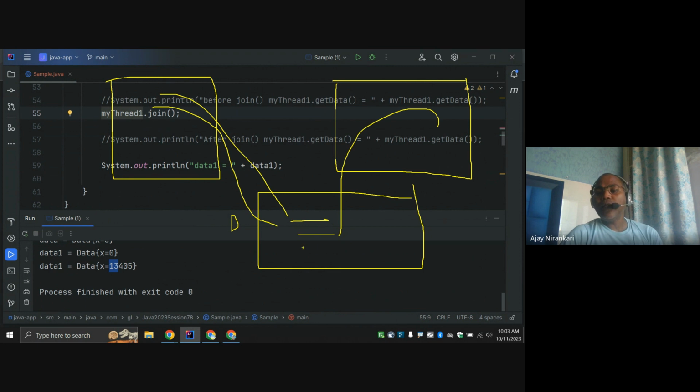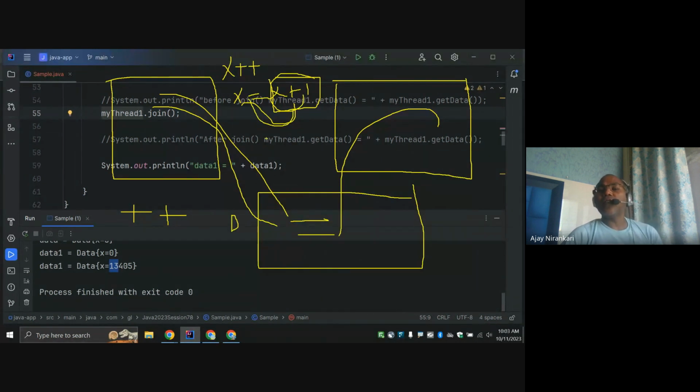So plus plus is the increment operation. You may say x equal to x plus plus 1. Whenever this operation is done, first the increment happens and after that they assign it. Here there are two operations: first the increment and then the assignment.